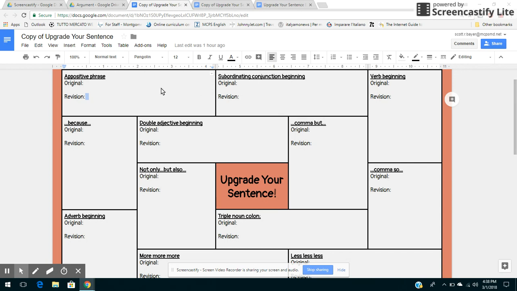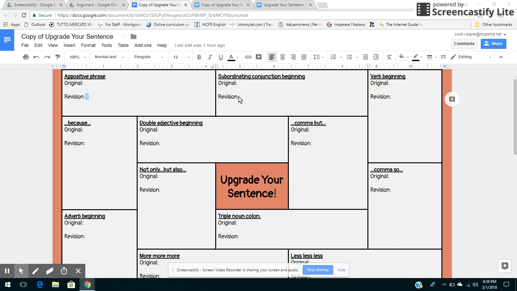And I asked Morgan. Morgan actually asked me, "Are we going to have to do this again?" Sort of with that tone. And I said, "Yeah, why?" She said, "It's really hard." And I said, "Remember that thing you did at the end of the first semester where you had to upgrade all 10 sentences? That was pretty hard, right?" She said, "Yeah, that was really hard." And I said, "But what did you think about the writing when it was done?" She said, "It was really good." And I said, "So is it worth it?" She goes, "Yeah, it's just hard."